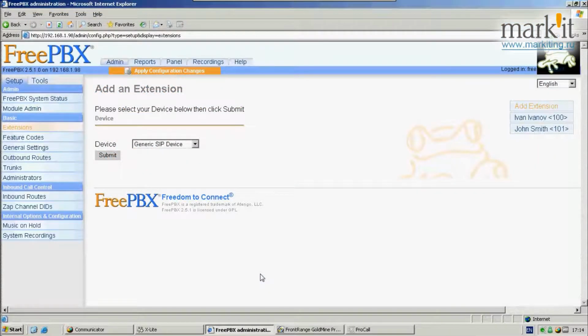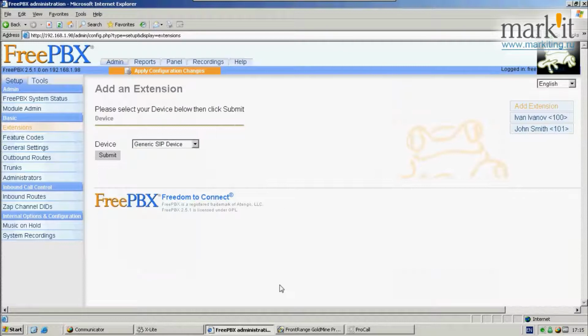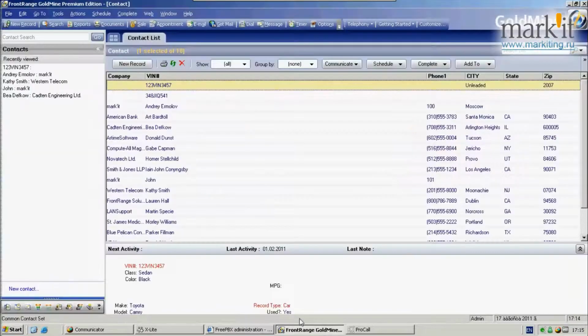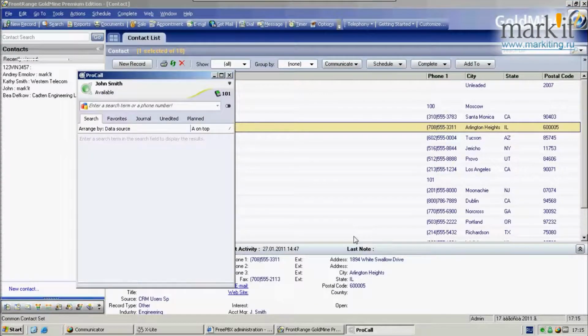We have Asterisk PBX acting as a business telephone system, and we have two software phones connected to it. We use software phones in this demo, however, for sure, hardware physical phones can be used instead. Next, we have the GoldMine CRM system running. And finally, we have a CTI client application, an application that is responsible for integration with the business telephone system.